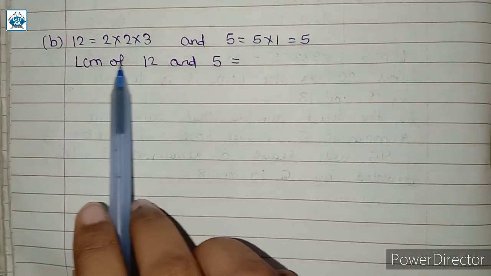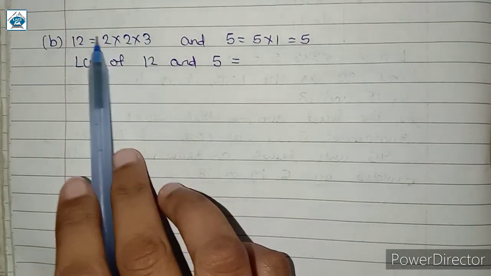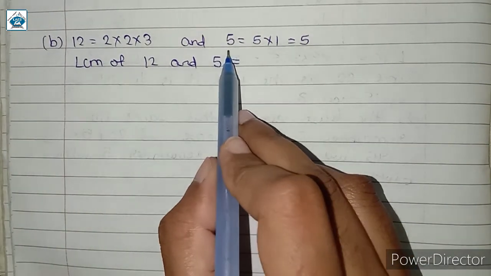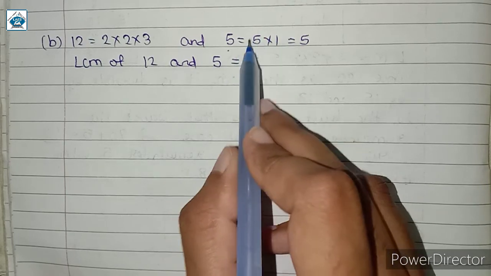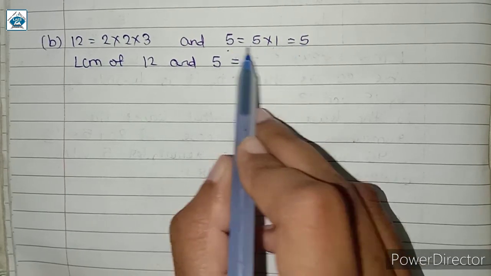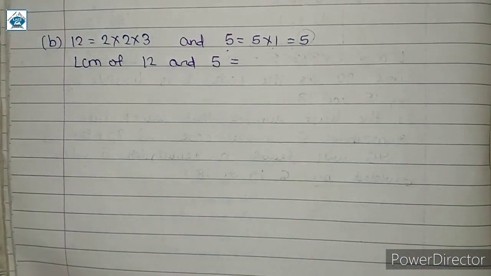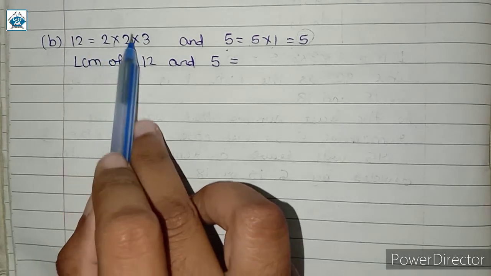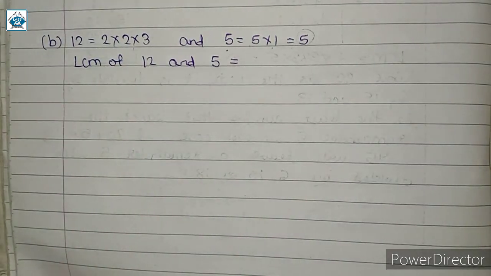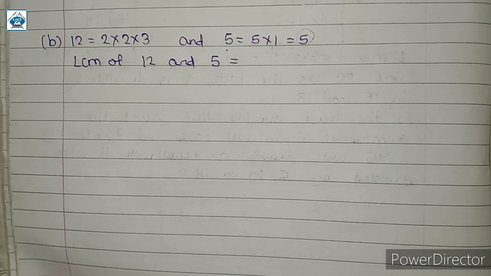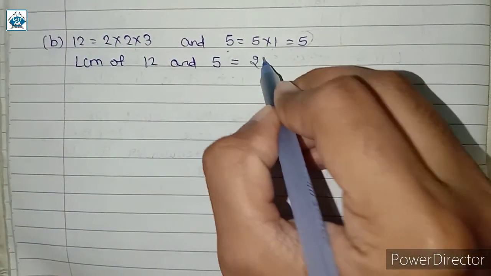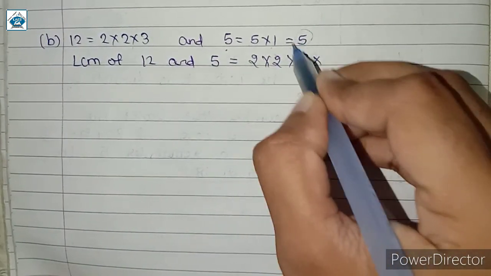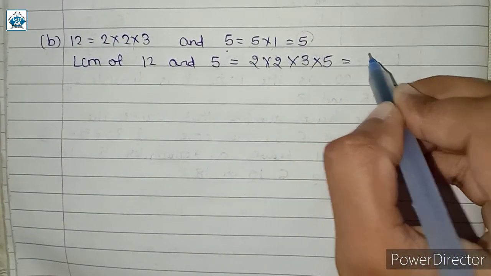Here we will have to find the LCM of 12 and 5. For that they are written as the product of their prime factors. Since 5 is a prime number, we can write this as 5 multiplied by 1, or simply 5. So finding the LCM, as I explained it to you, we will write each prime factor and the maximum number of times it is occurring. So here 2 is occurring twice. So here 2 multiplied by 2, multiplied by 3 because it is occurring once, and here multiplied by 5. So this will be equal to 60.